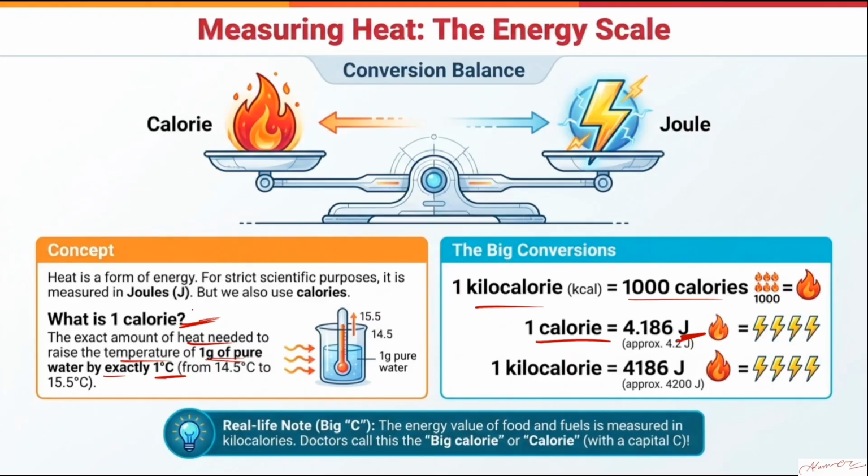Okay, you will learn about this again in the further classes. For now, you just try to understand: 1 calorie is the amount of heat, the amount of energy that you require to raise the temperature of 1 gram of water by 1 degree Celsius. To increase the temperature of 1 gram of pure water by 1 degree Celsius, you'll have to apply some energy.